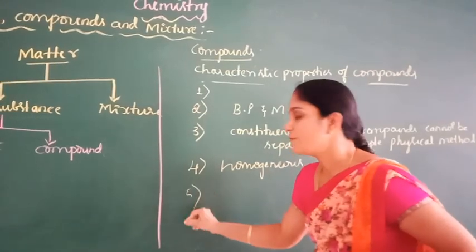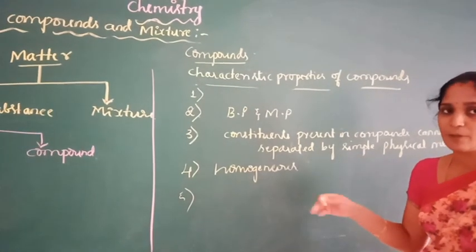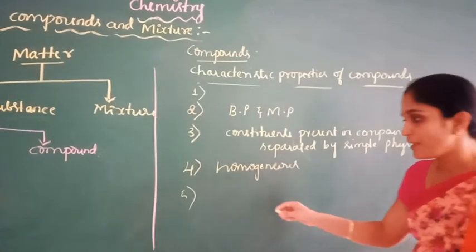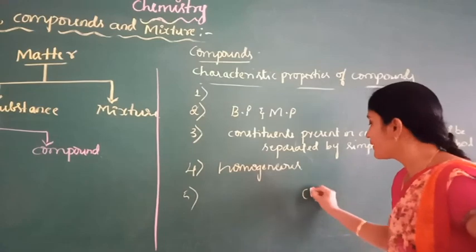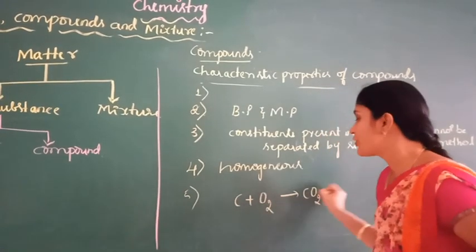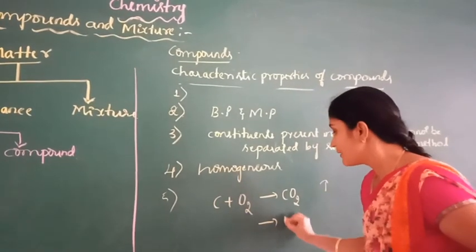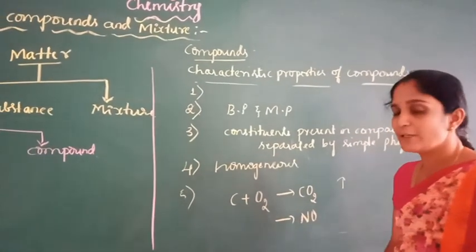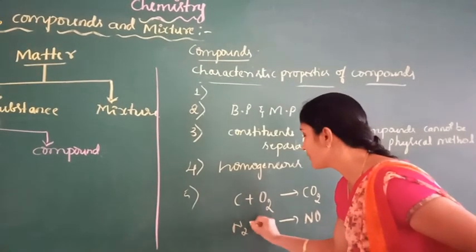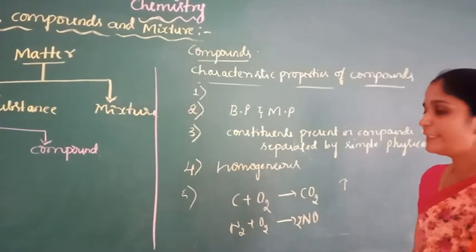During the formation of a compound, energy is either absorbed or liberated. For example, carbon dioxide is formed from carbon and oxygen with the liberation of heat energy. Another example is the formation of nitric oxide from nitrogen and oxygen with the absorption of heat energy.